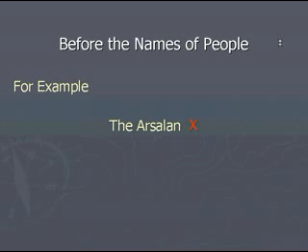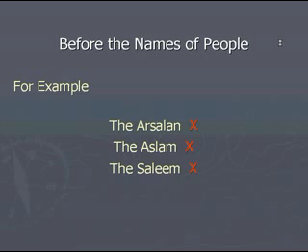Before the names of people, I have heard a lot of students who use definite articles sometimes, and sometimes they use indefinite articles before the names of people. So remember never to use any article before the names of people. For example, the Arsalan, it's wrong, don't say the Arsalan, say Arsalan. Don't say the Aslam, say Aslam. Don't say the Salim, say just Salim. Don't even say an Arsalan. Whenever you are saying the name of a person, kindly don't use any article before it.